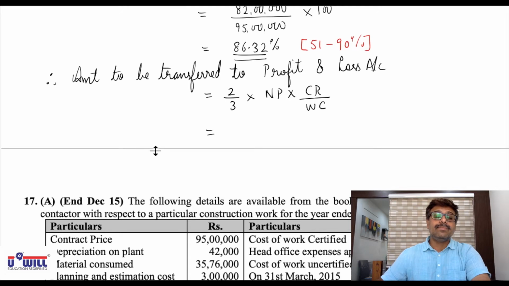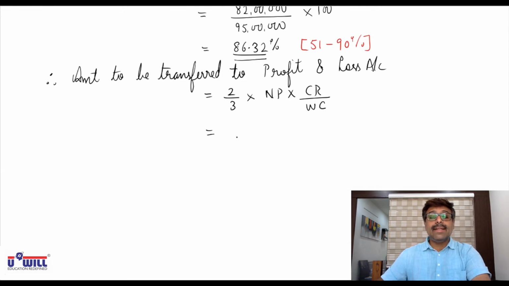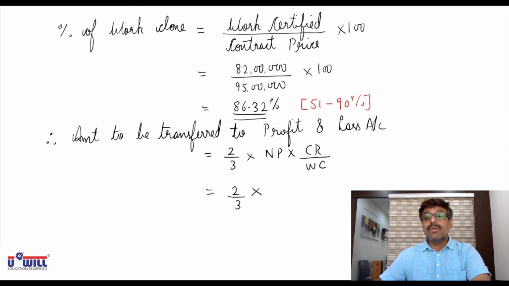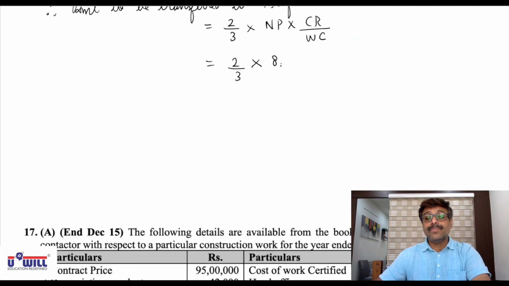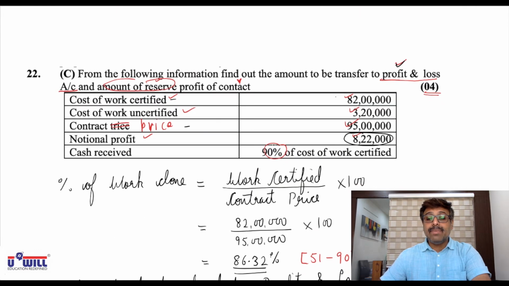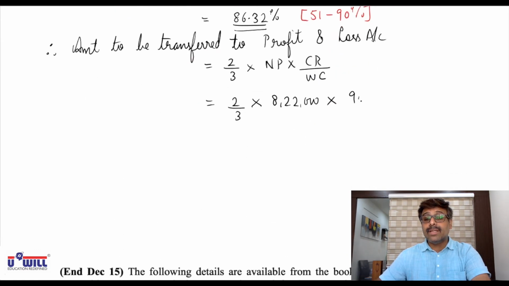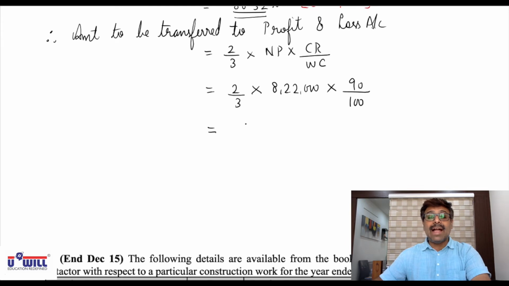Okay. So 2/3 into notional profit, that is 8,22,000, already given in the question, into cash received upon work certified, that is given 90% of work certified. So we'll directly take the shortcut method, 90 upon 100. Good, everyone. 8,22,000 into 2/3, 2/3 into 90 divided by 100. That comes to 4,93,200. So out of the notional profit, 4,93,200 will be transferred to profit and loss account.